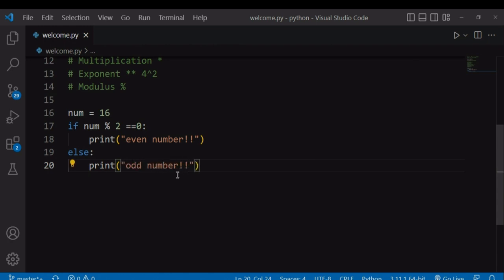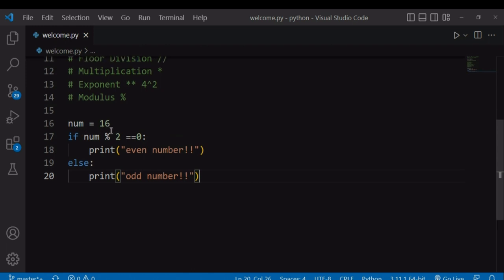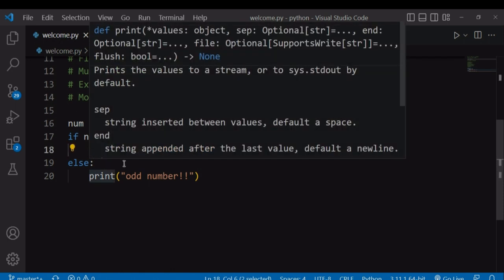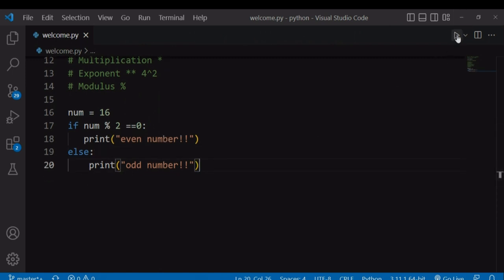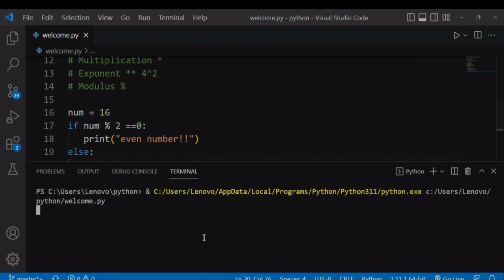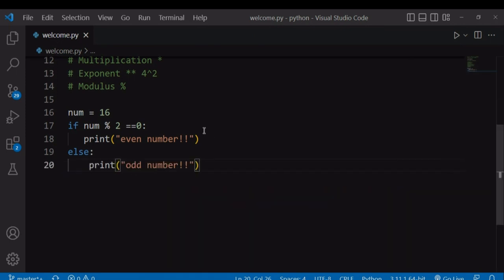I know we have not covered this if-else statement yet, but we are going to cover it in our upcoming videos. So even if you don't understand it right now, don't worry, we're going to cover it. So what we are trying to say is, if this 16 is divided by 2, returns 0, that's an even number. Otherwise, if it returns a remainder, that is an odd number. Let's run our code. It will print even number because 16 is divisible by 2.